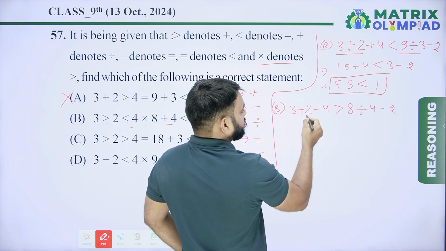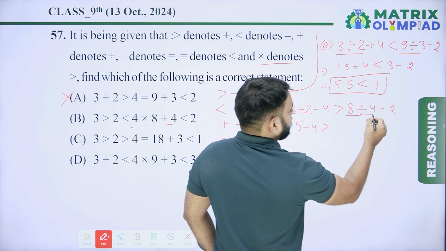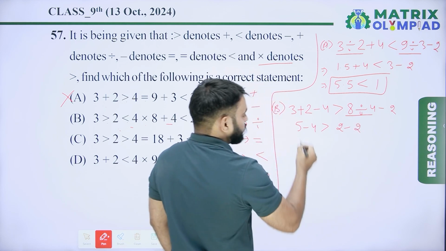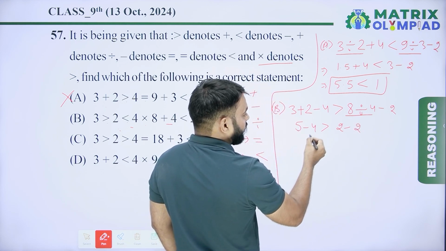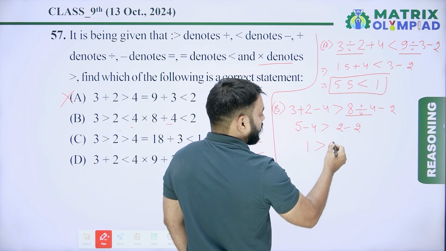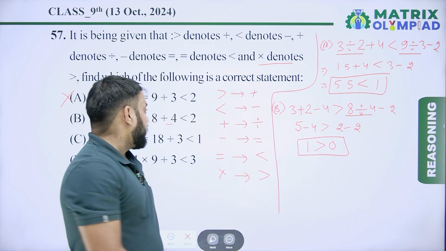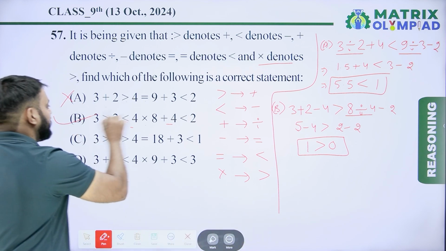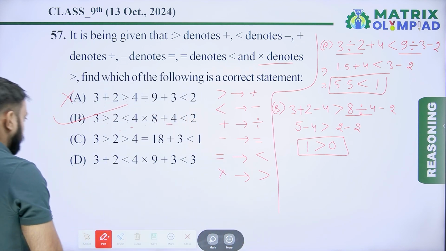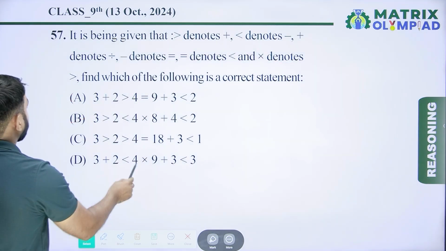So 3 plus 2 is 5, minus 4 is 1, greater than 8 divided by 4, which is 2, minus 2, which is 0. So 1 is always greater than 0. Option B is the correct answer in this question. Let's move on to the next question.